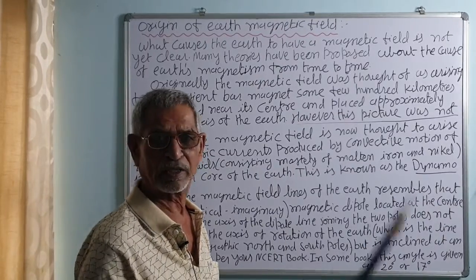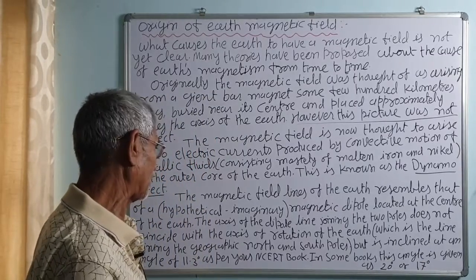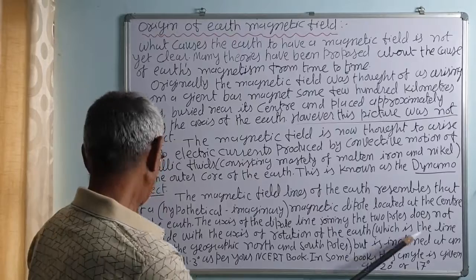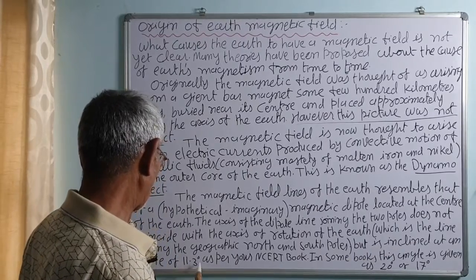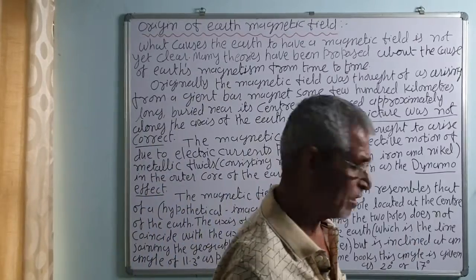That is, the two axes are not coinciding, but they make an angle of about 11.3 degrees, as we have studied earlier. It is inclined at an angle of 11.3 degrees as per your NCERT book. In some books it is given as 20 degrees and 17 degrees also.